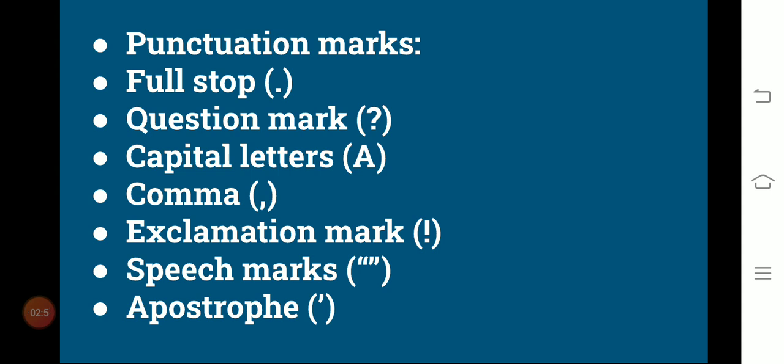The apostrophe is used in two ways: apostrophe of contraction and apostrophe of possession. Apostrophe of contraction is when we make the short forms of words, so we use this apostrophe to make the short forms, and it is called contraction. And when we want to show possession, we use it as the apostrophe of possession. I hope, students, that you have revised all these punctuation marks.